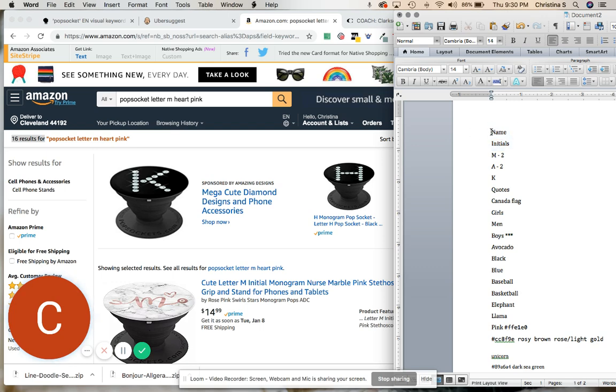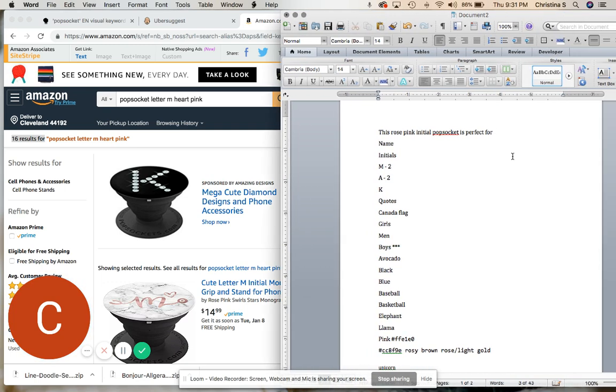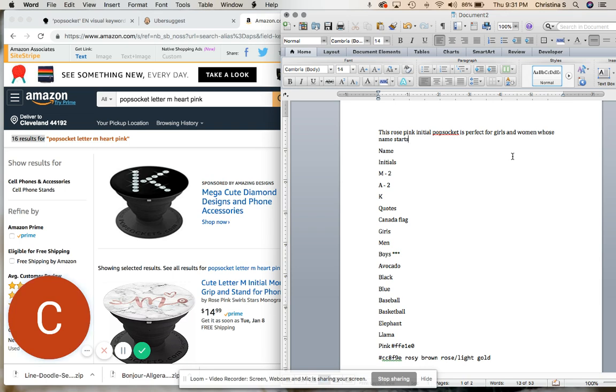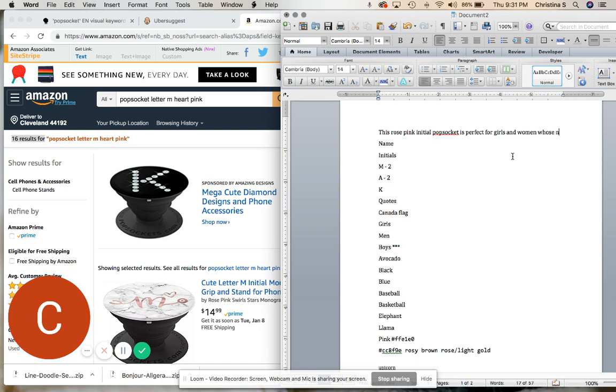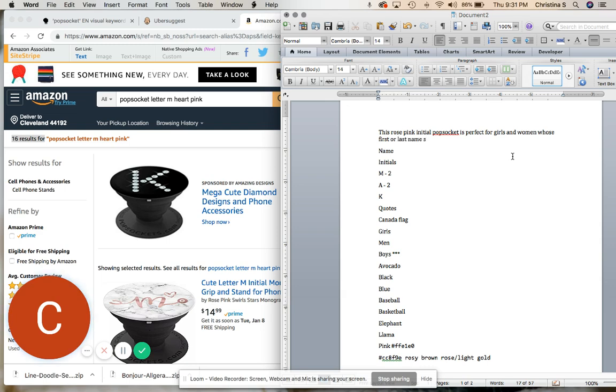So the way I would write it would be something like, this rose pink initial Popsocket is perfect for girls and women whose first or last name starts with the letter M.